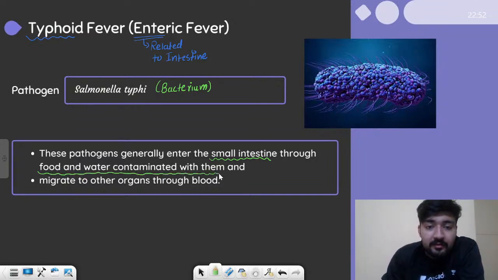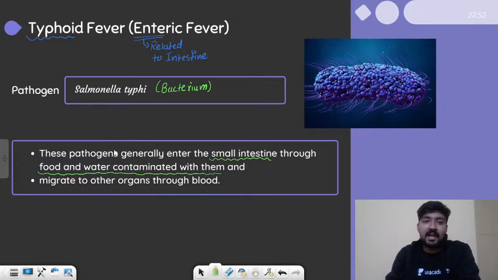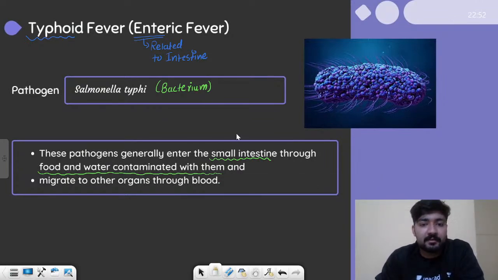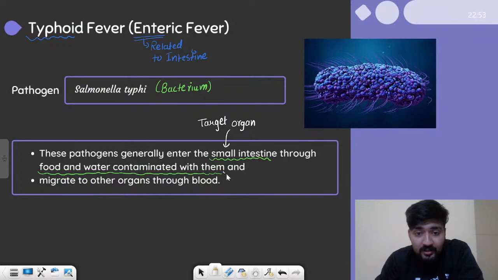So yes, if the food or water is not clean, it might contain these bacteria, and once we eat the food which has these bacteria, they can enter our intestine. So here we learn two things: which organ is attacked, small intestine. So this is the target organ of the pathogen, right? And the mode of transmission is contaminated food. We call it feco-oral pathway.